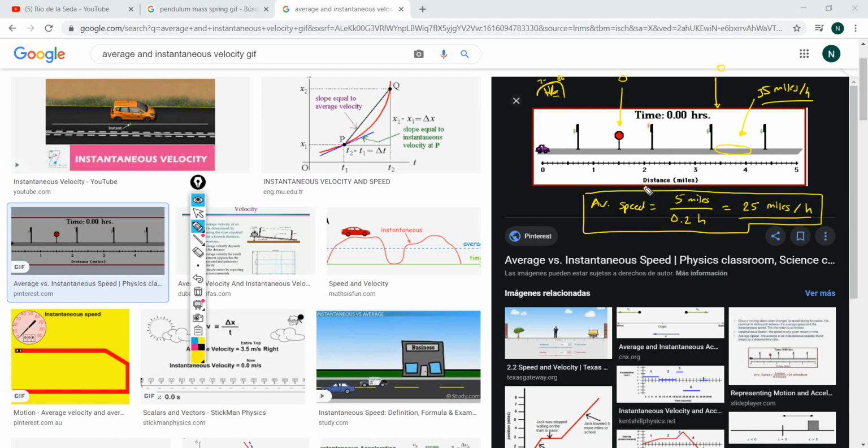And most of the time, we're going to be just considering the average speed and the average velocity. By the way, I never spoke anything about average and instantaneous velocity. It is the same idea. If you understand the concept behind average speed and instantaneous speed, then translate those concepts onto velocity, and it's pretty much the same. Okay, so let me go back with you guys and see if you have any questions.